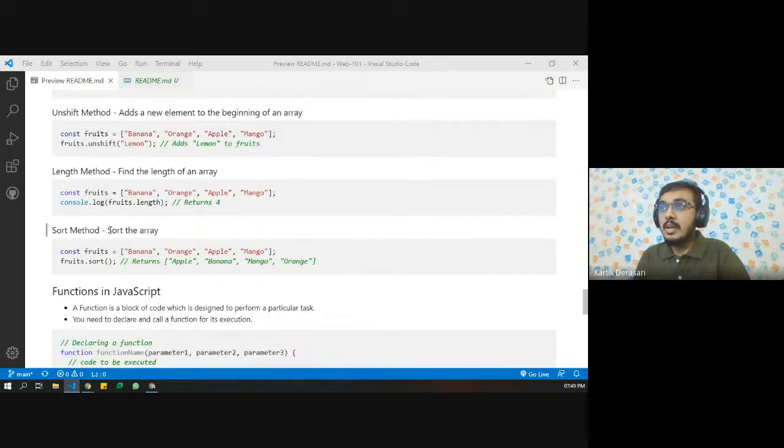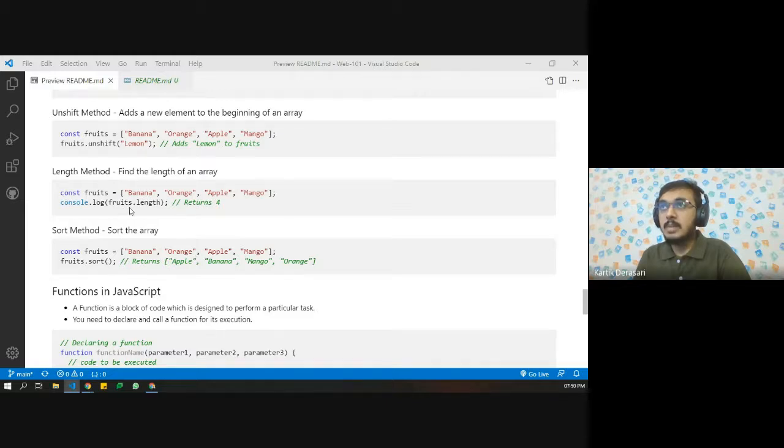And if we want to sort the array, then we simply need to use the sort function, fruits.sort(), and it will return apple, banana, mango, and orange. So it is sorted alphabetically.